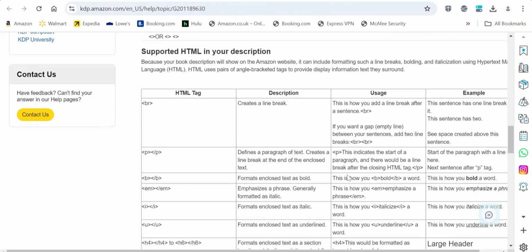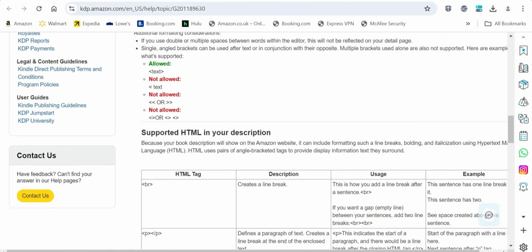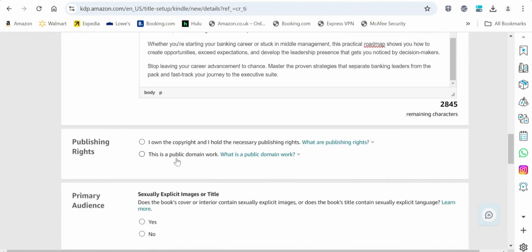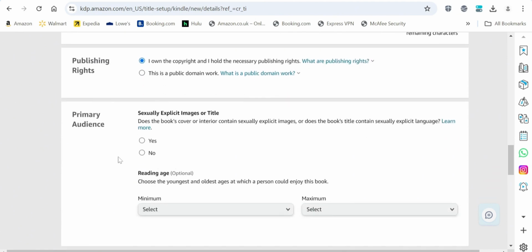So you can go into it and learn how to format the description for the book listing. So we'll just go right ahead to publish the book. The next one says publishing rights. So I hold the copyright and I hold the necessary publishing rights. So you just go ahead and click onto that.